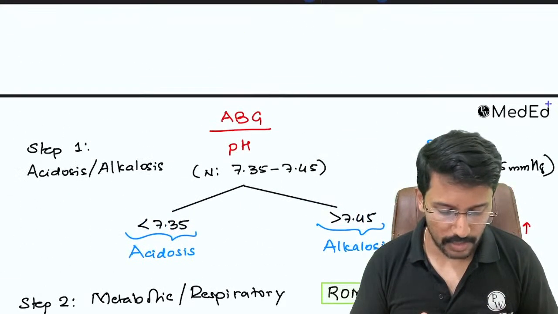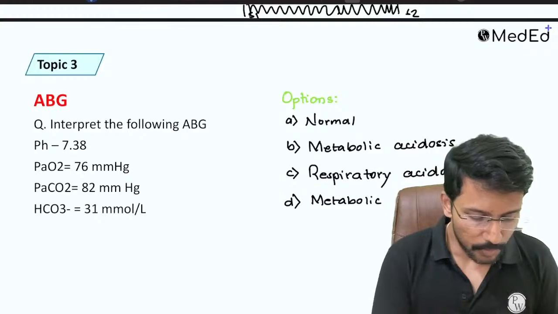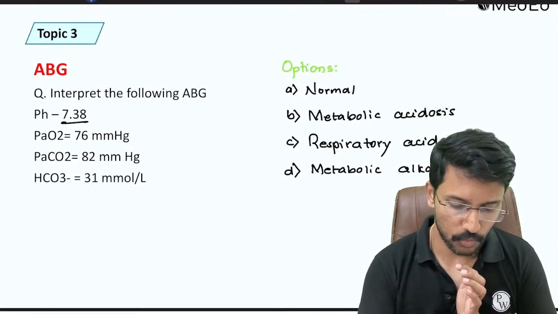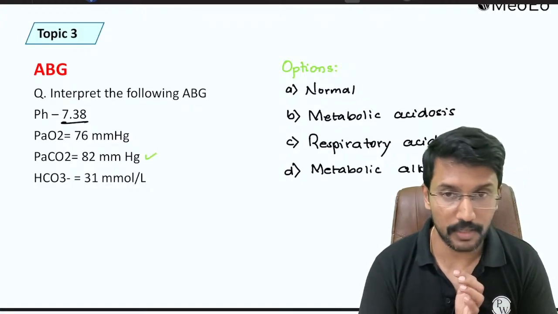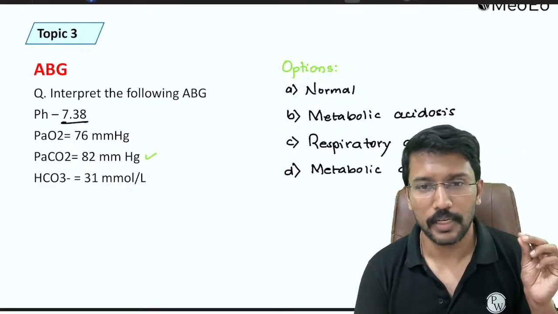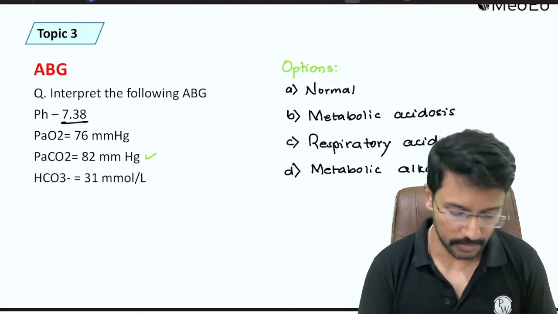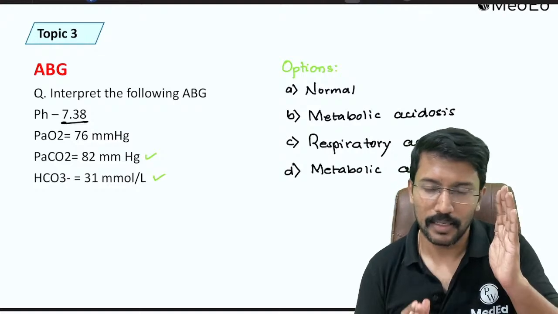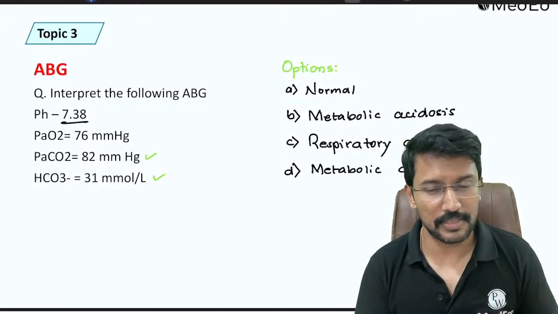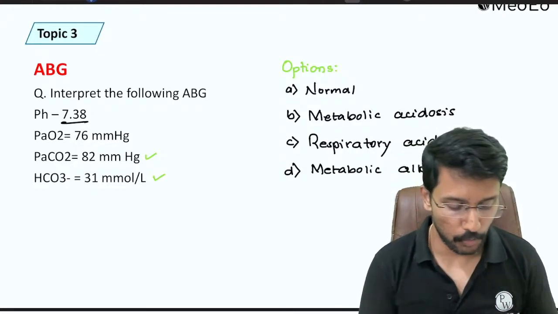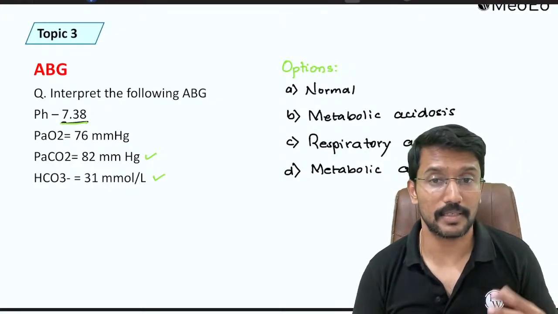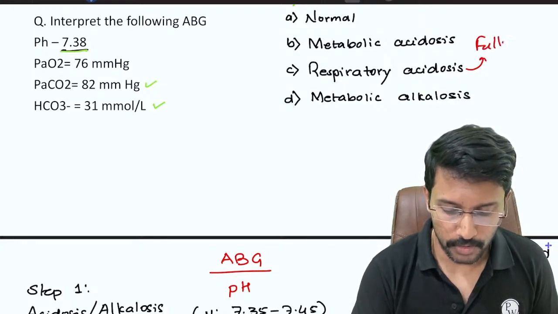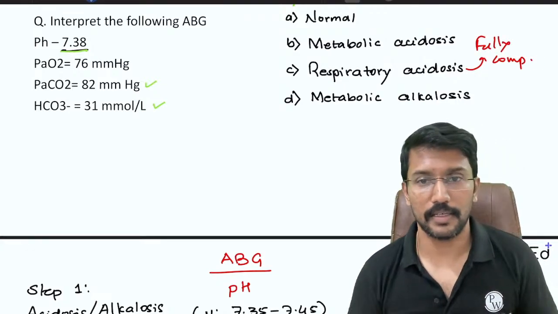So now getting back to this ABG, pH appears to be normal, right, in the normal range, but PaCO2 appears to be increased and bicarbonate also increased. Normal is 22 to 26 millimoles per liter, so that also is increased. So as we know, if acid is increasing, the base will also increase. So compensation is happening, and compensation has efficiently put the pH back to the normal range. So that makes it a fully compensated respiratory acidosis. So this patient has got fully compensated respiratory acidosis.